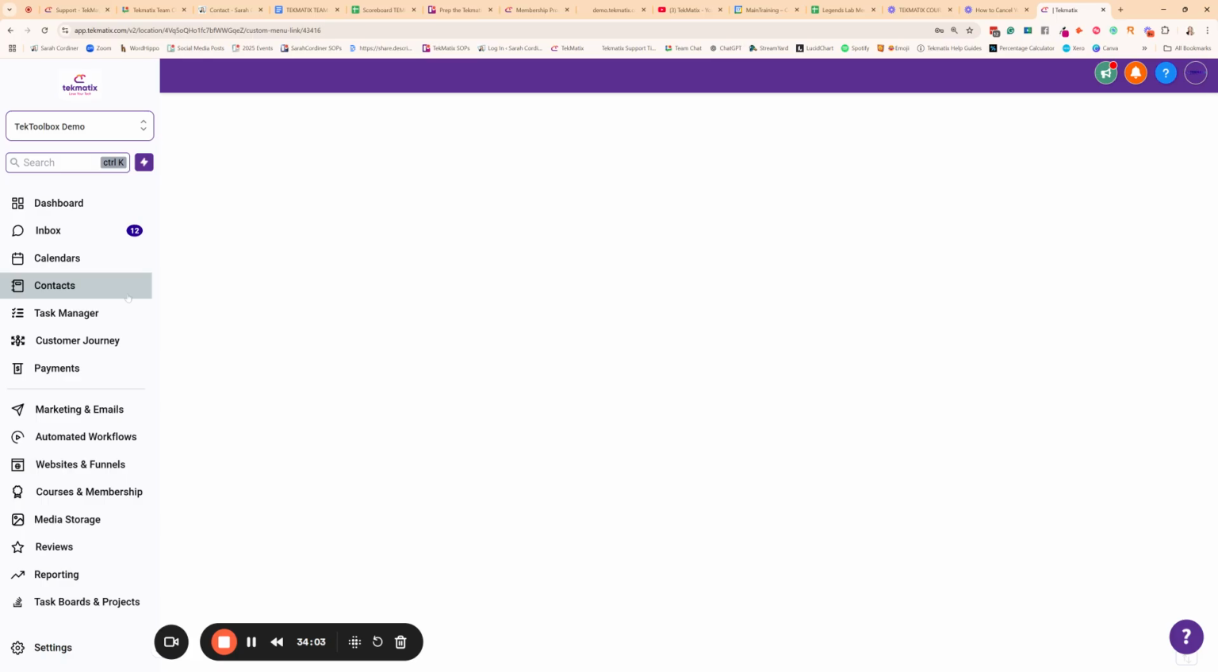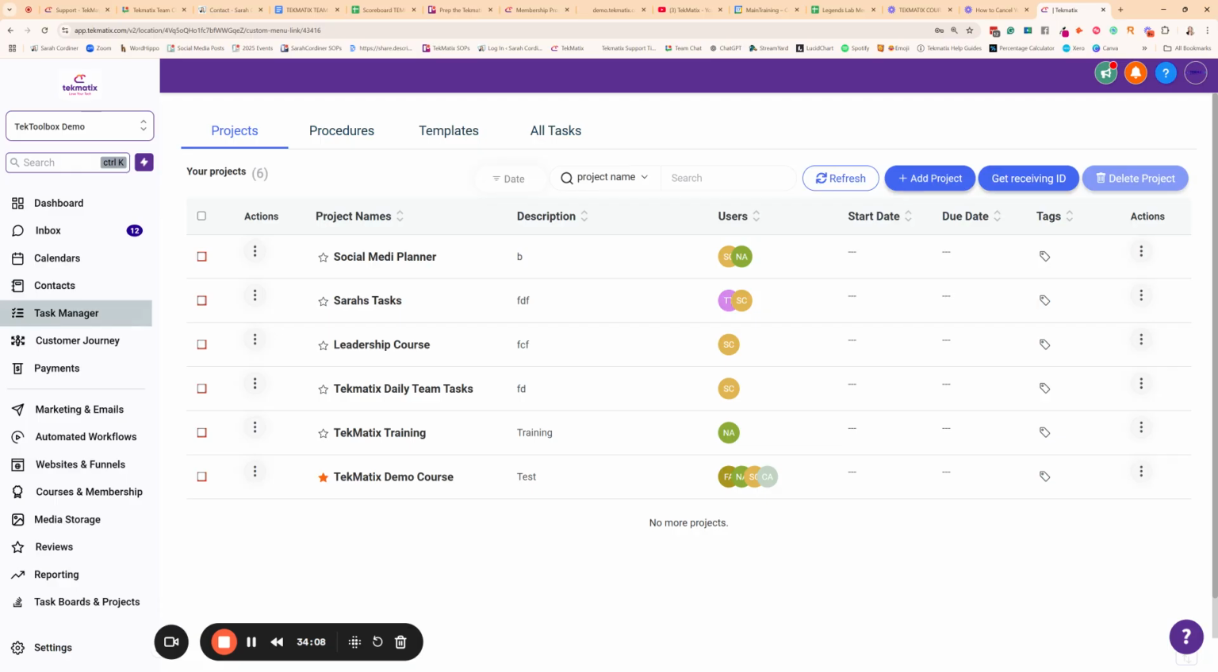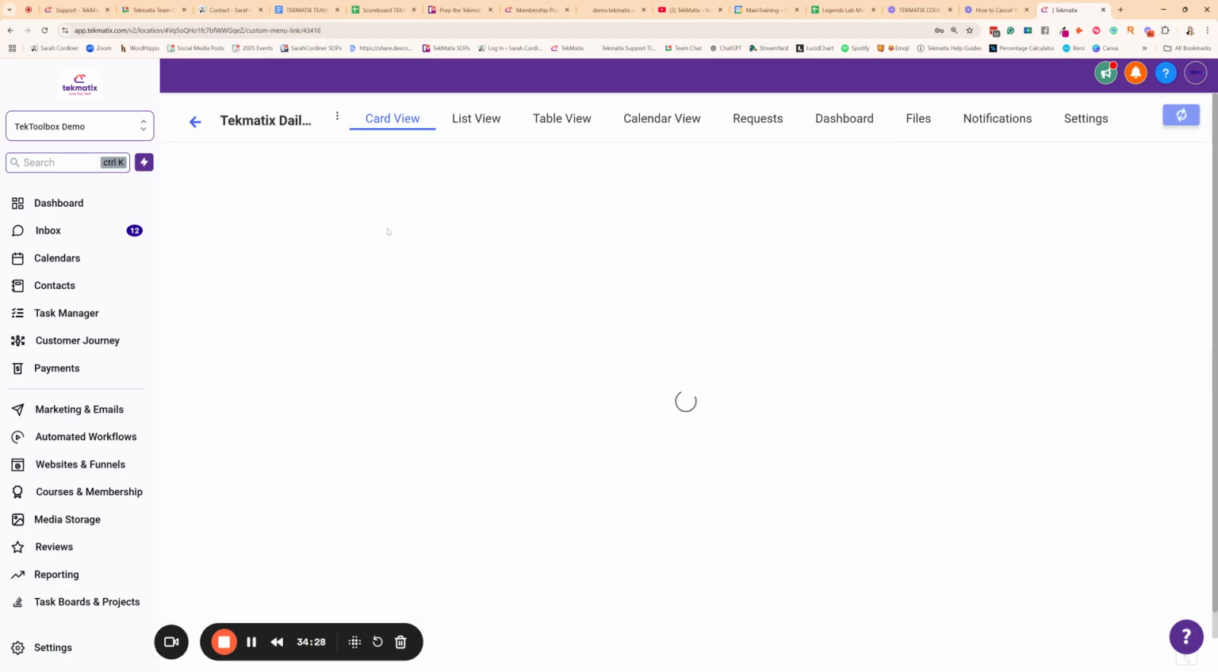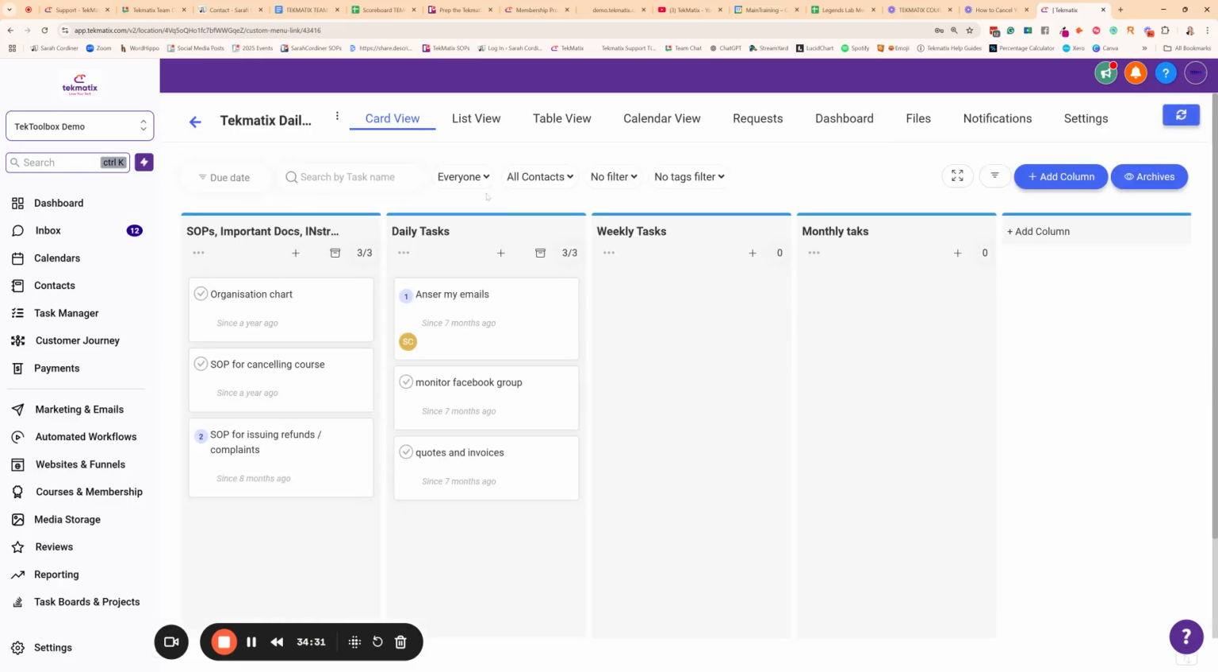All right, we now have Task Manager. Let's take you to the Task Manager section. This is where you have any tasks that you might have created. You can create project boards in here. Think of this like Kanban boards, like Trello or ClickUp. You can basically create these boards, like for instance a daily team tasks board as an example, where you might have SOPs, daily tasks, weekly tasks, monthly tasks, and you can basically create these boards with all of your daily tasks in it.